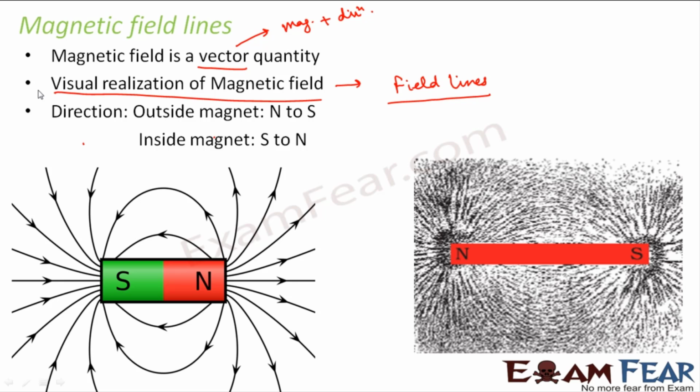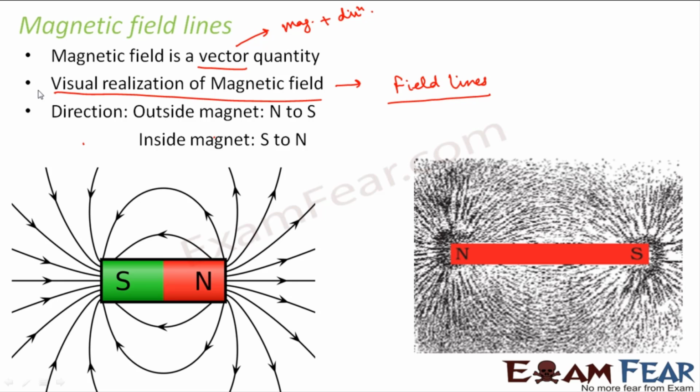It is just the region around the magnet where you can feel that magnetic effect. But in order to virtually realize how it looks, magnetic field lines were represented. And from where did magnetic field lines originate? It originated from that iron filing experiment.